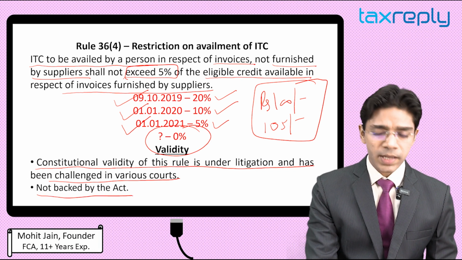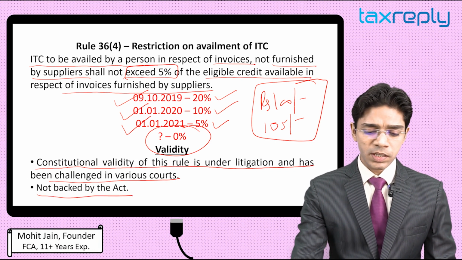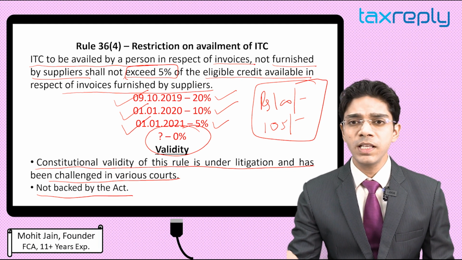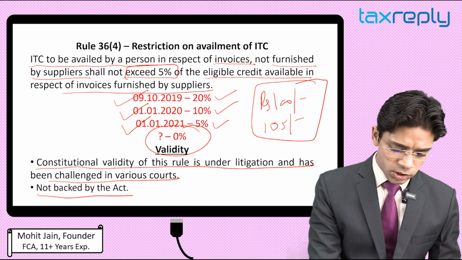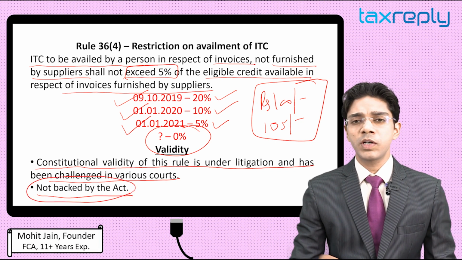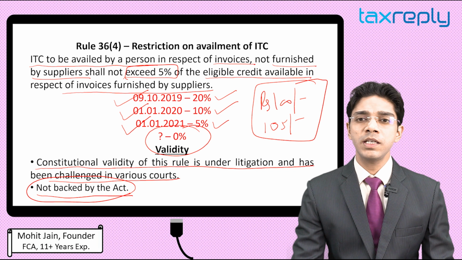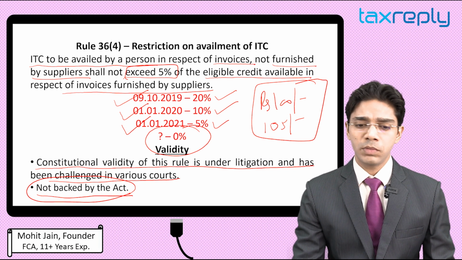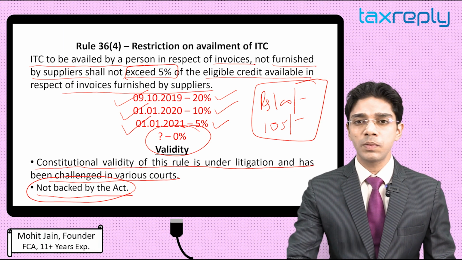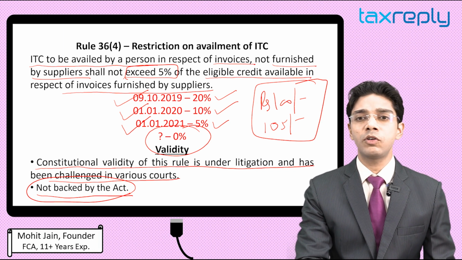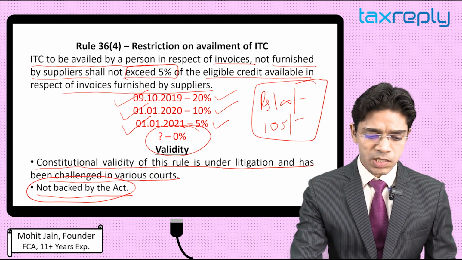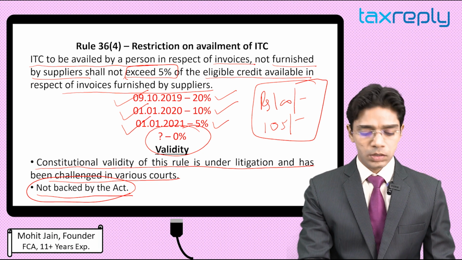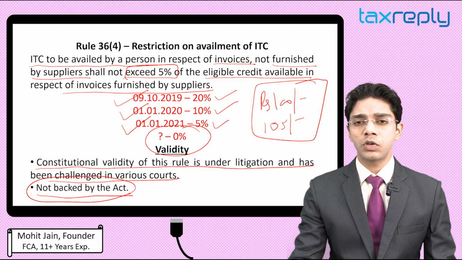This rule is not backed by the Act. Basically, the restriction has been provided by the rules, which are subordinate to the main GST Act. So there is no restriction in the GST Act, because whatever conditions have been prescribed in the GST Act for availing the ITC, every buyer fulfills them, because there is no such condition that the seller has to report that invoice to avail the credit of ITC. So this condition has been put under the rules, not under the Act. So this rule is itself under challenge before the courts.